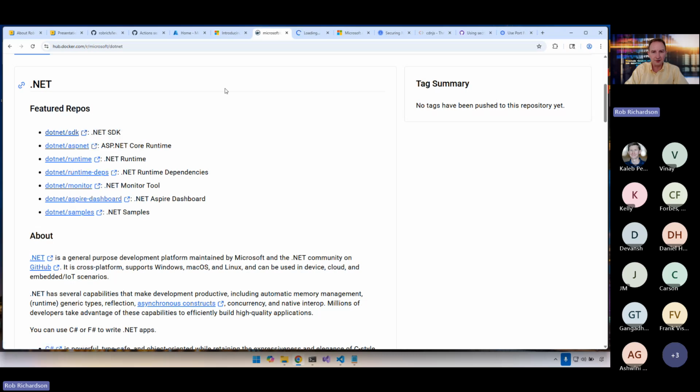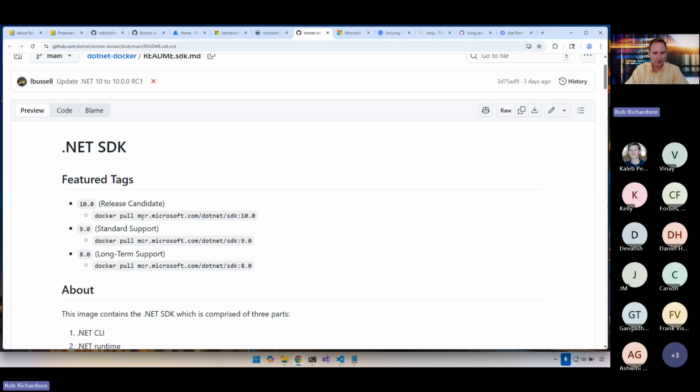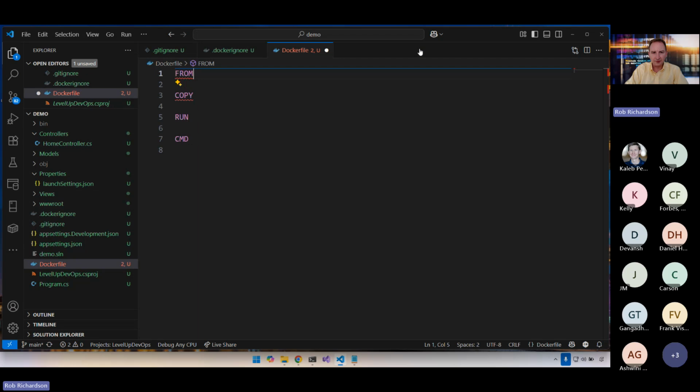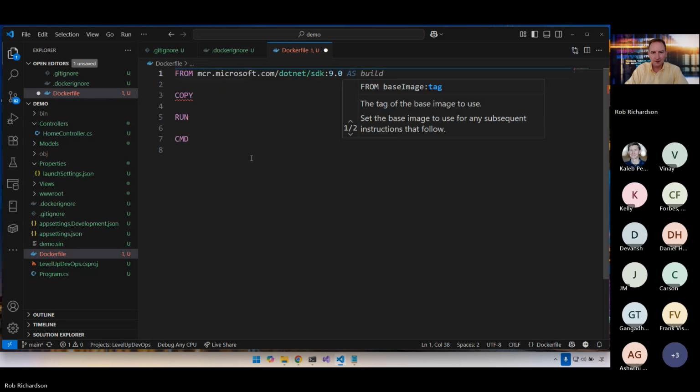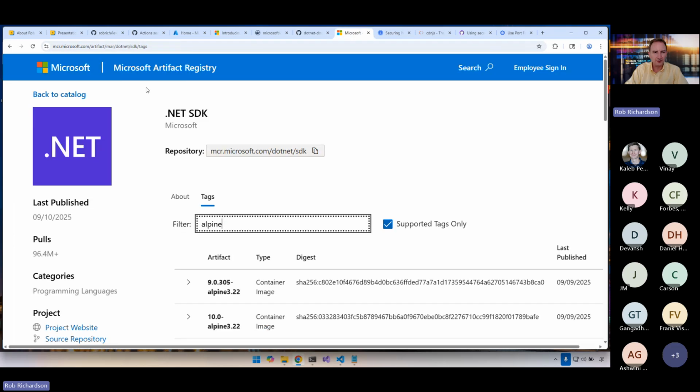So let's go into here, and we'll get to the GitHub repository for .NET's Docker container, and we'll grab this. Well, actually, we'll grab .NET 9 because that's our project here. We're using a .NET 9 project. And so we'll say FROM that.